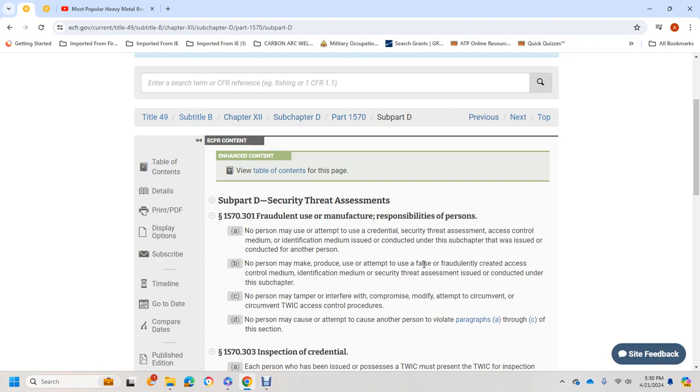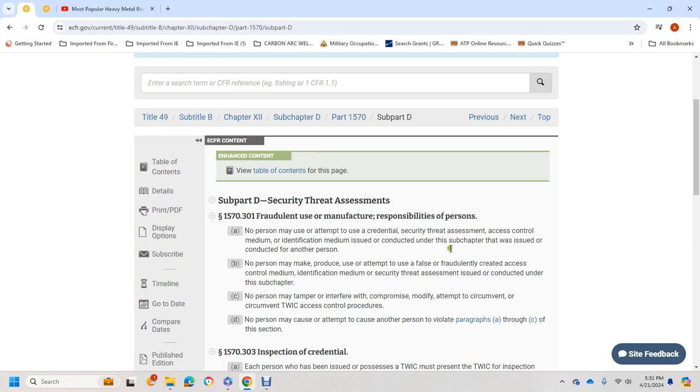or the control medium, or the identification medium issued or conducted under this subchapter that was issued to another person. No person may make, produce, or attempt to make or produce a fraudulent or counterfeit of the control medium and the identification medium and the security threat assessment issued or conducted under this subchapter.